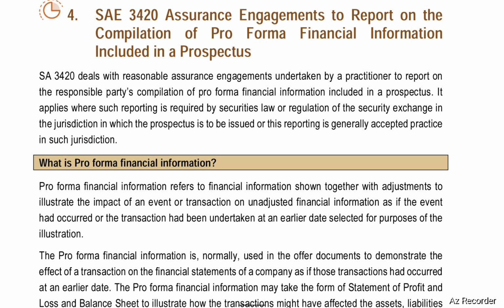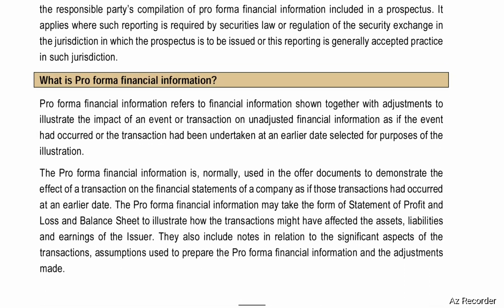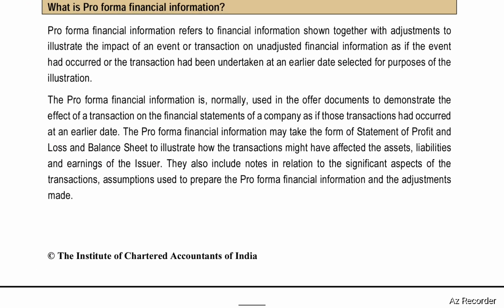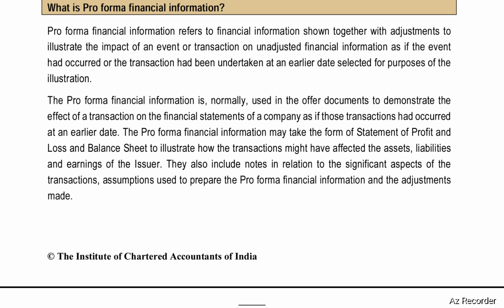It applies where such reporting is required by securities law or regulation of the security exchange in the jurisdiction in which the prospectus is to be issued, or this reporting is generally accepted practice in such a jurisdiction. What is pro forma financial information? Pro forma financial information refers to financial information shown together with adjustments to illustrate the impact of an event or transaction on unadjusted financial information as if the event had occurred or the transaction had been undertaken at an earlier stage selected for the purpose of the illustration.